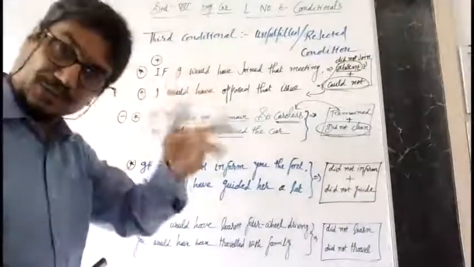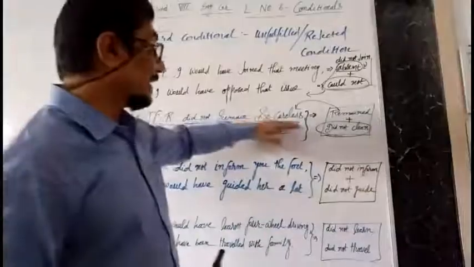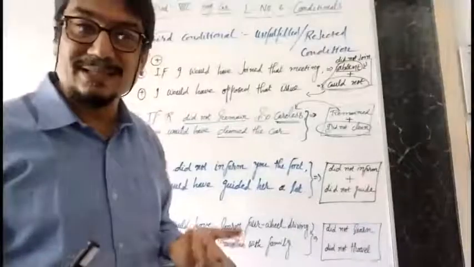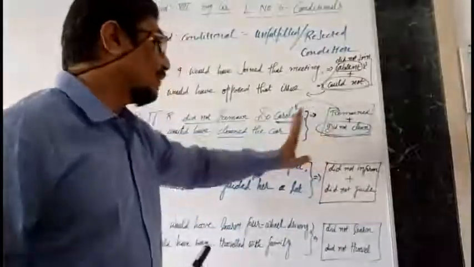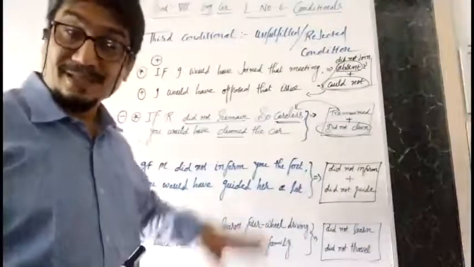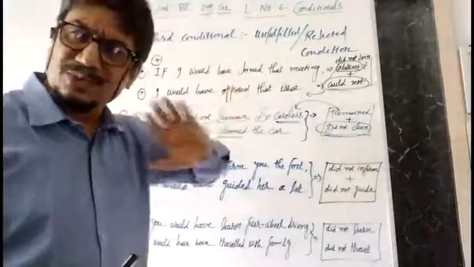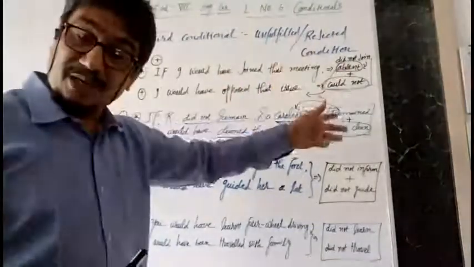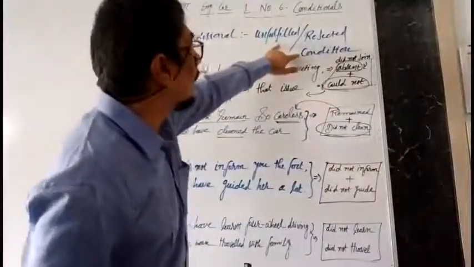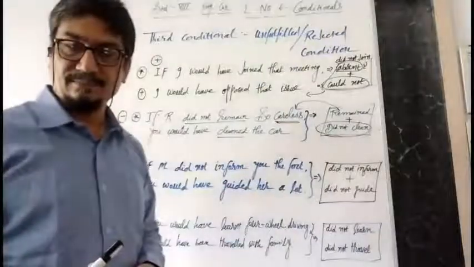But the situation is different, twisted. Radha remained careless, and what is the result of that sentence? You did not clean the car. Here, whether the given sense is positive or negative makes no difference. With the main action and the dependent action, you will identify the unfulfilled or rejected condition. Got the idea?